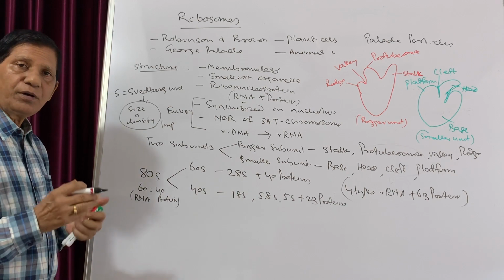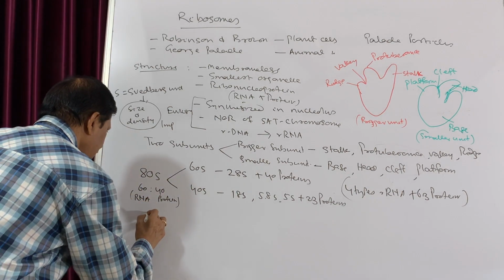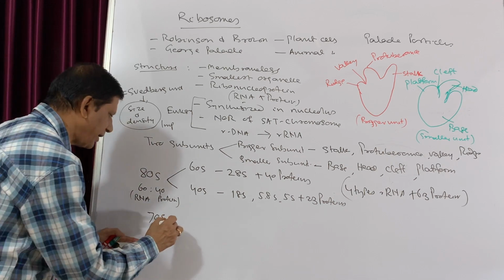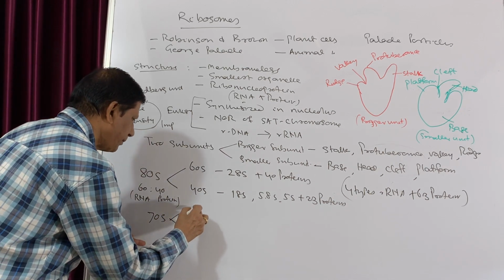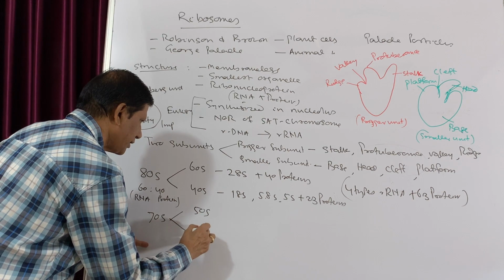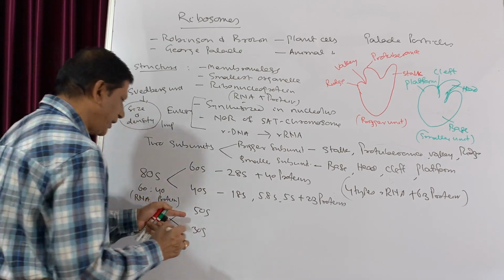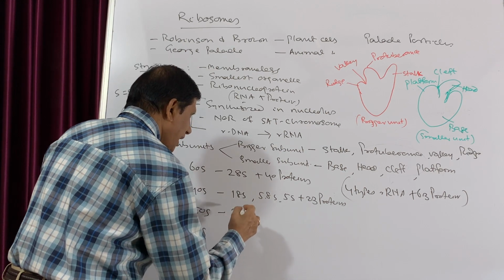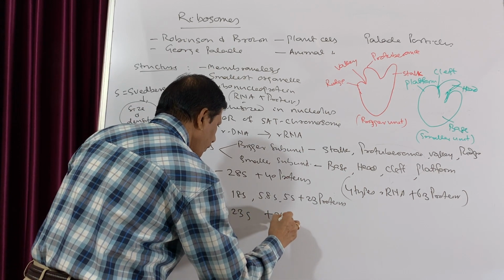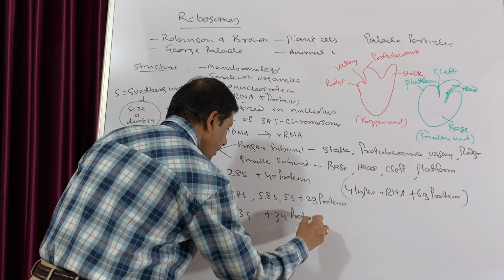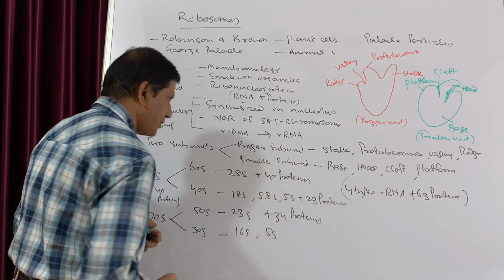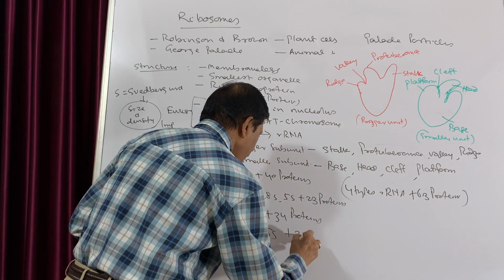But in case of prokaryotes, that is the 70S. Now in case of 70S, the bigger unit is 50S and the smaller unit is 30S. The bigger unit consists of 23S and 34 proteins, while the smaller consists of 16S and 5S, and there are 21 proteins.